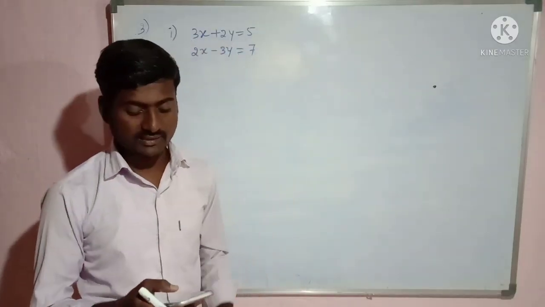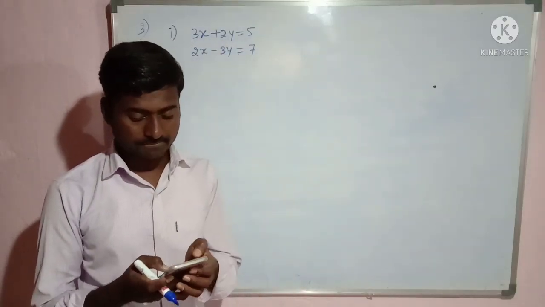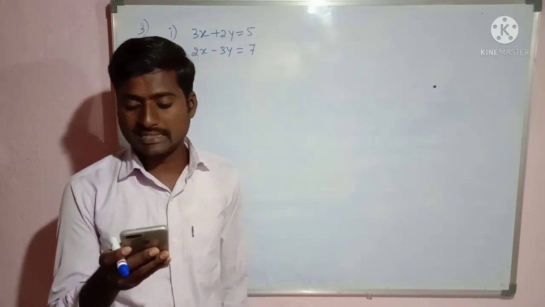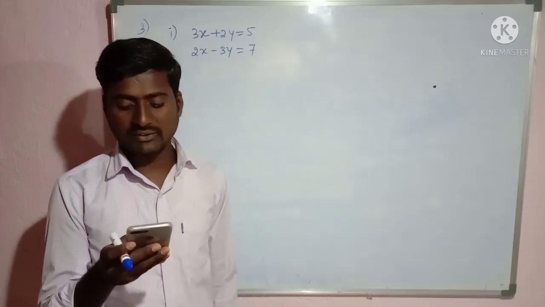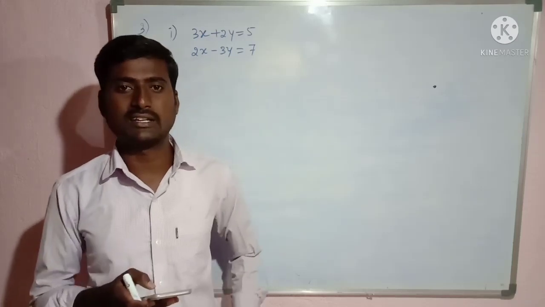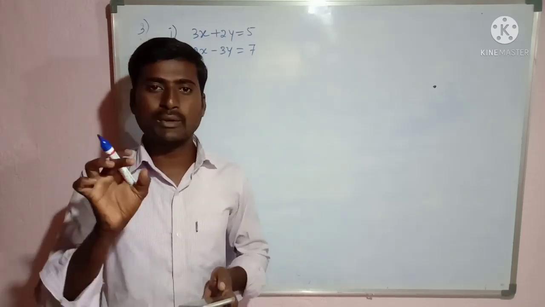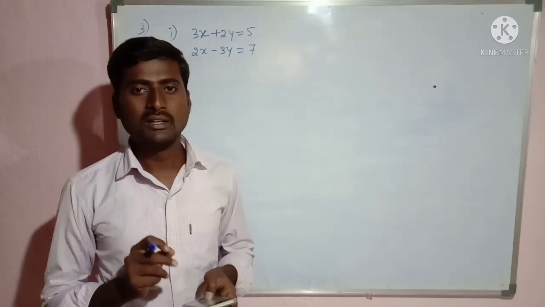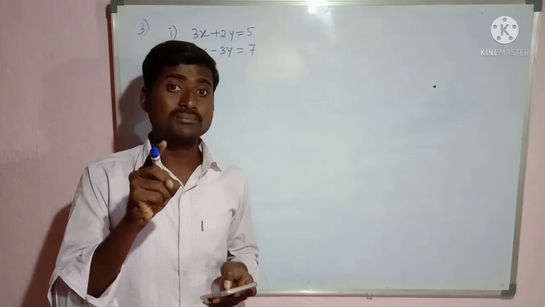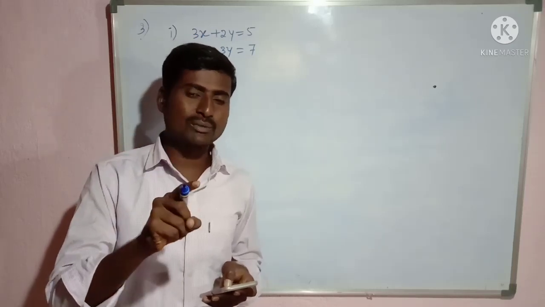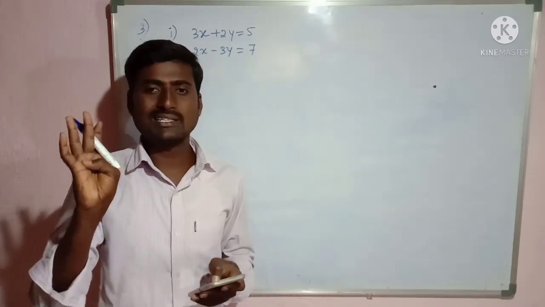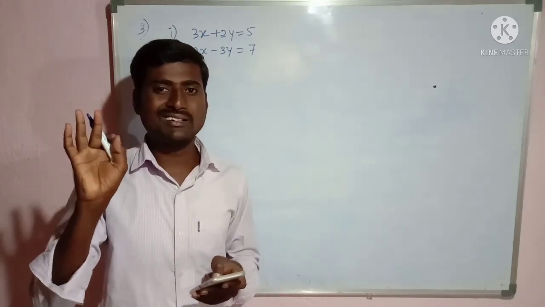Now we shall discuss the third main question. On comparing the ratios A1 by A2, B1 by B2 and C1 by C2, find whether the following pair of linear equations are consistent or inconsistent. In the previous class, I gave a note in which I explained it. The two lines are consistent only when the lines are intersecting with each other or they are coincident with each other. So two lines that are coincident lines and intersecting lines are consistent.